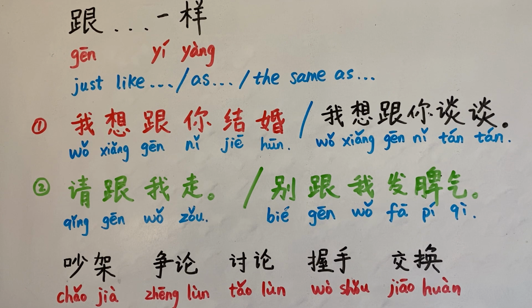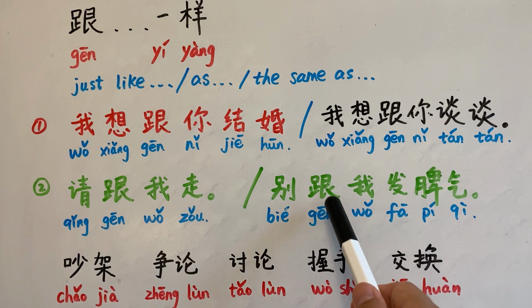Don't act or do something to me like that. 发脾气, 脾气 is temper. Don't lose your temper on me. 发脾气.